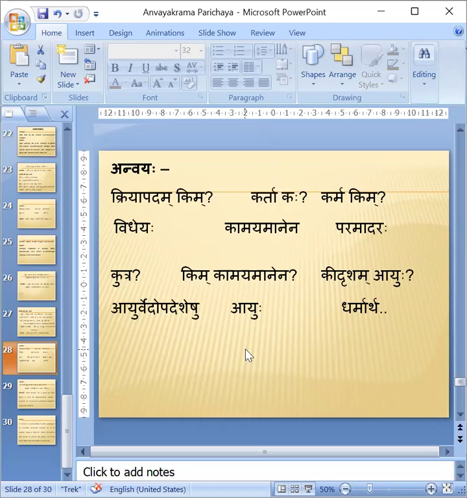Paramadaraha is the Karma pada. It is in Karmani Prayoga. Yesterday we discussed Karmani Prayoga. Ayuhu kamayamanena dharmartha sukha sadhanam ayurvedopadesheshu paramadaraha vidheyaha will be the proper Anvaya.